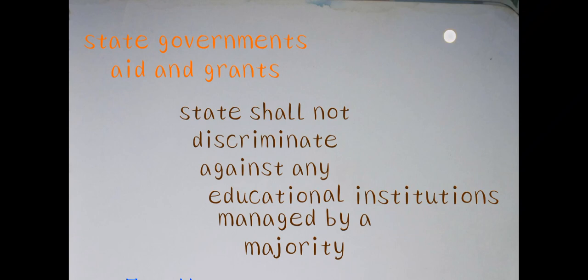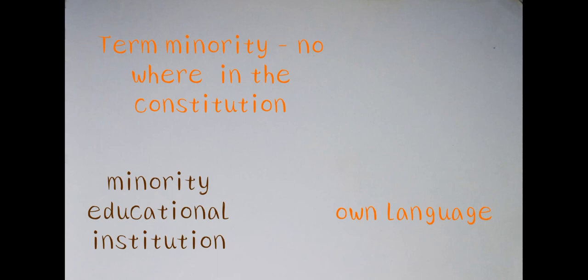According to Article 30, we generally talk only about the minorities, not about other sections of citizens. The right is guaranteed especially to the minorities for the establishment and administration of educational institutions. Here the term minority means less in number. The term minority is nowhere defined in the Constitution.